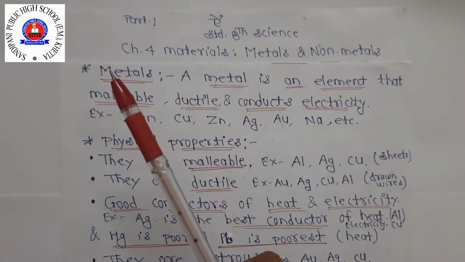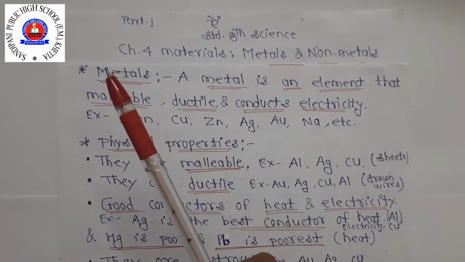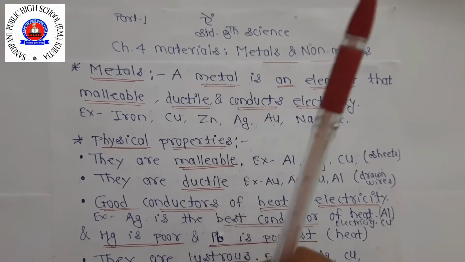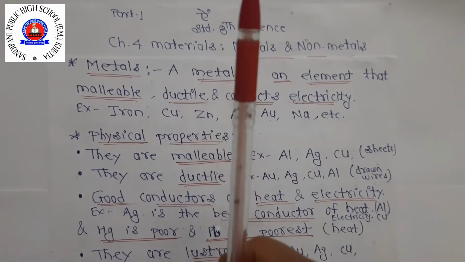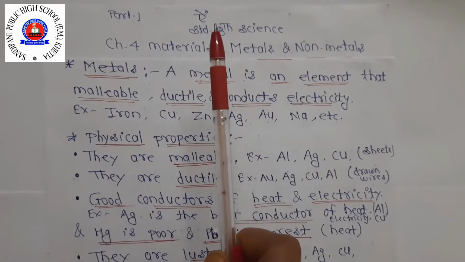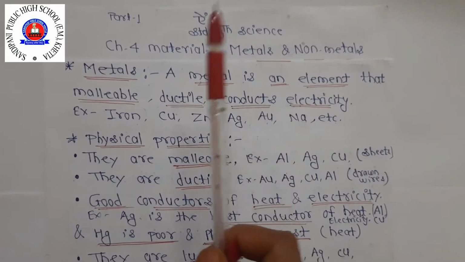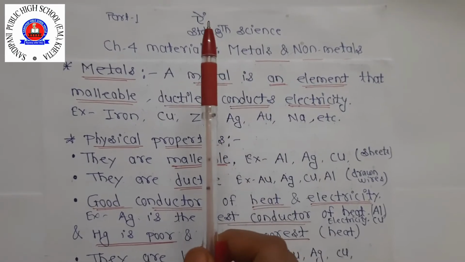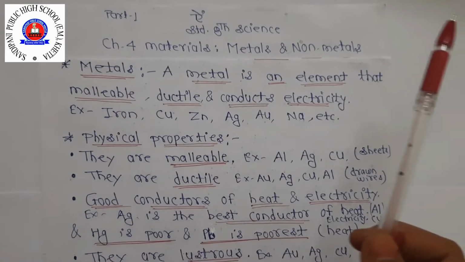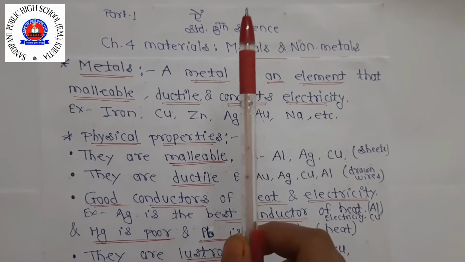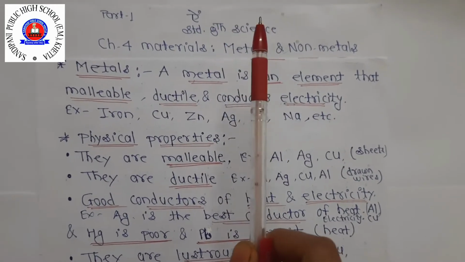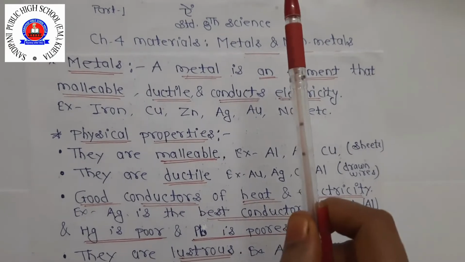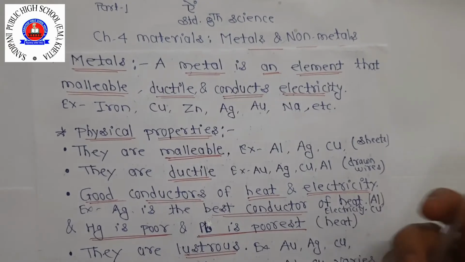Before we go further and give the definition of metal and non-metal, we should know the meaning of some new terms such as malleable, ductile and brittle. Malleable means which can be beaten with a hammer to form thin sheets without breaking. Ductile means which can be stretched or drawn to form a thin wire. Brittle means which breaks into pieces on hammering and stretching, so it can break.